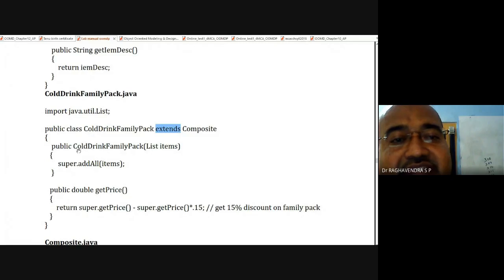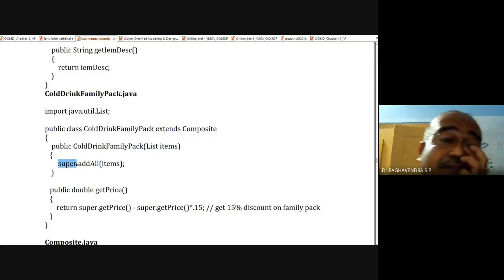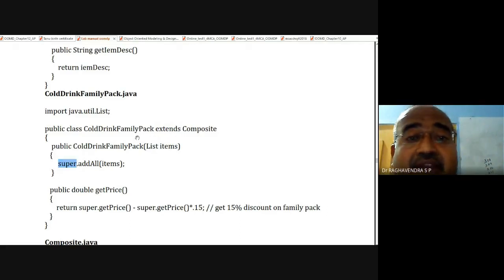So here is the constructor. ColdDrinkFamilyPack, list items. These items will be copied with all the three values we have considered over there, and it will be added using super.addAll. So what is super? It's the upper class. The upper class of ColdDrinkFamilyPack is Composite.